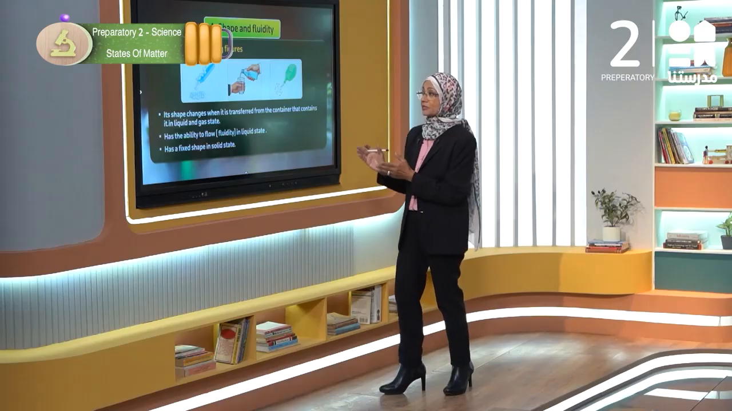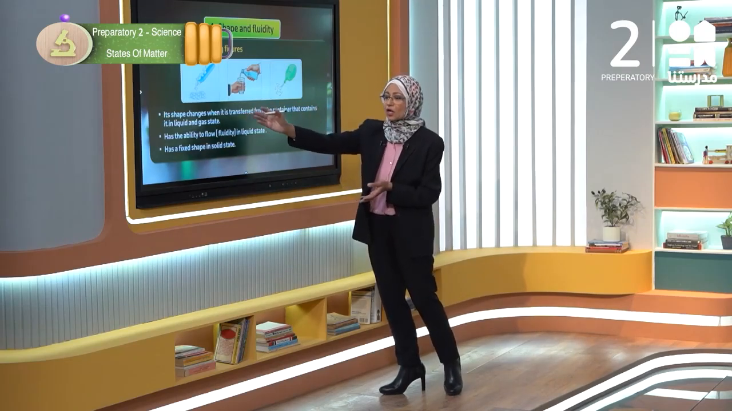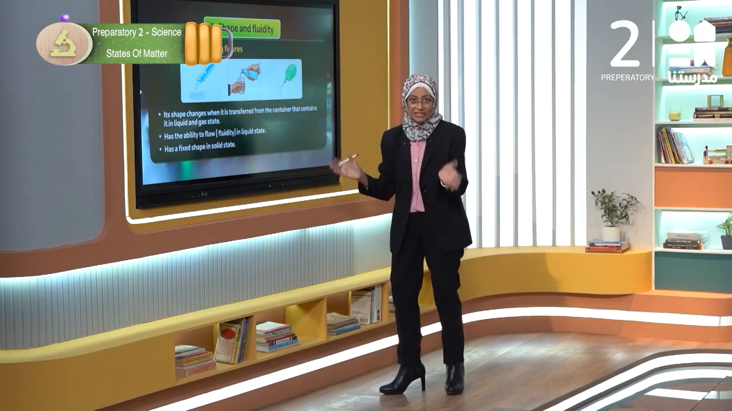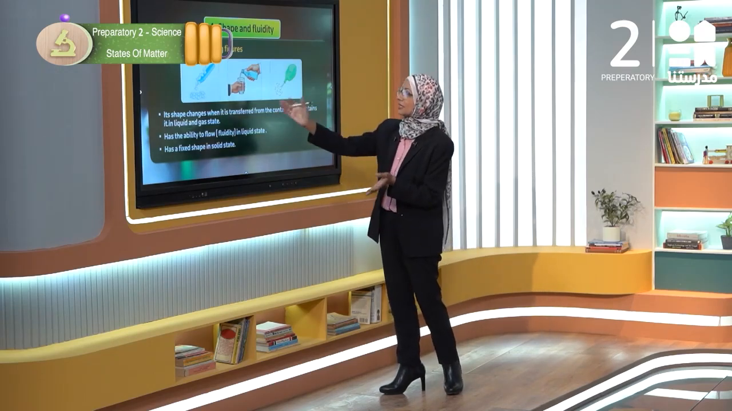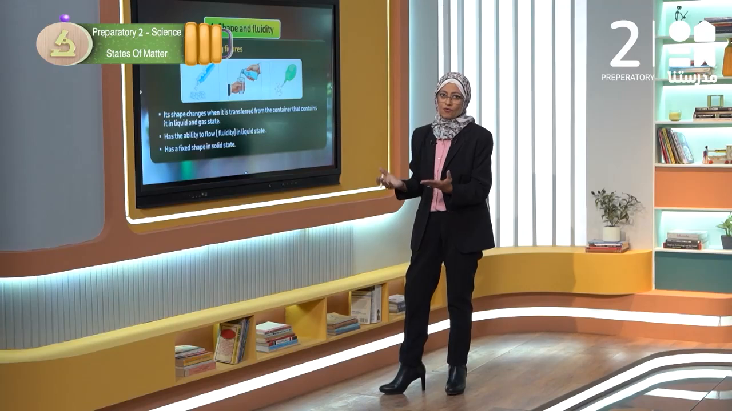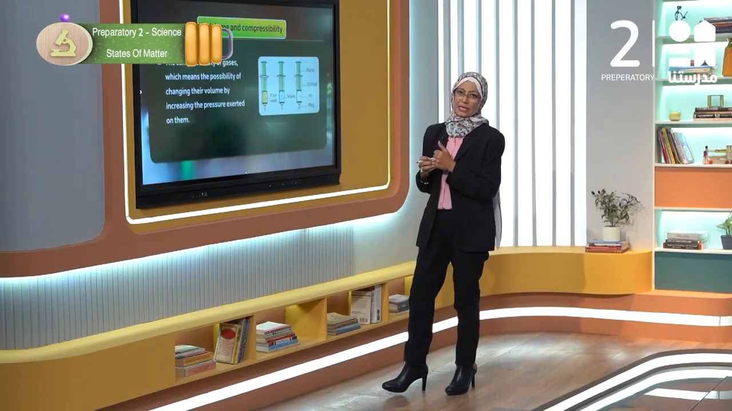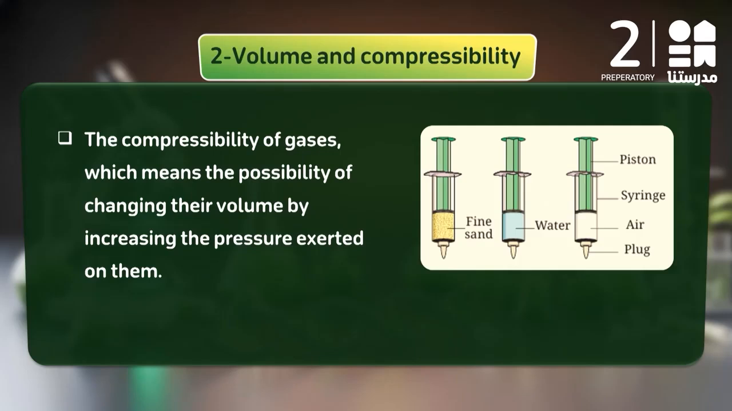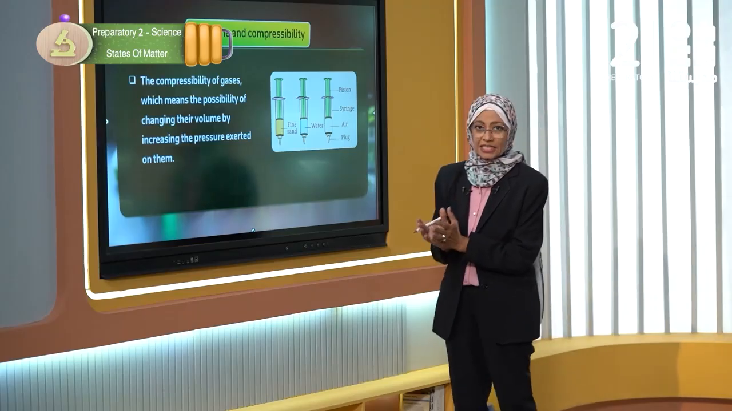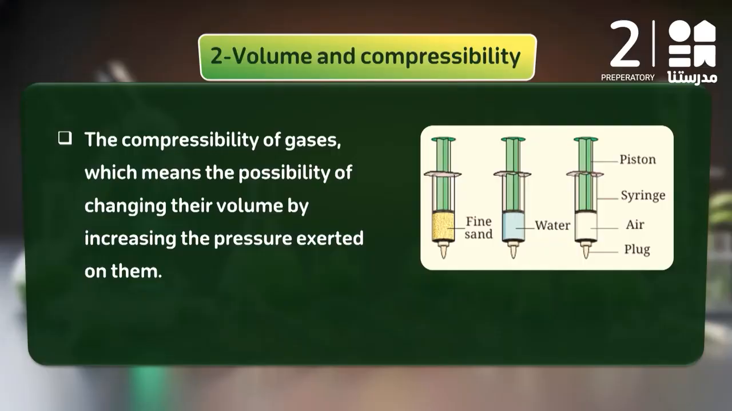So here we speak about the three pictures. The first one is the solid state, which has a fixed shape, and the other two, the liquid and the gaseous state, have no fixed shape. Let's go to compressibility. What is the meaning of compressed? Compressed means that we change the volume of the state by increasing the pressure.